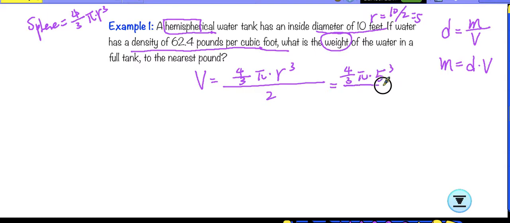5 to the third power divided by 2. After that, this is our volume. So the final weight. The reason I didn't put it here is because I prefer to type everything together, but if you want to break it down here, that's perfectly fine too. So the final weight, in this case, we just write down weight again.